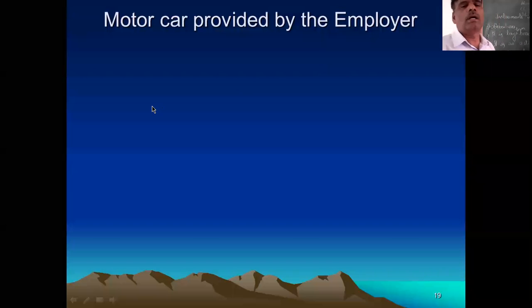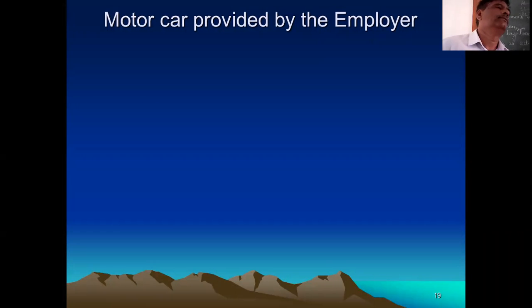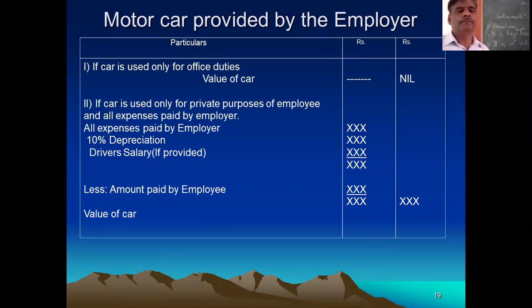Okay, now see the motor car perquisite. Car is provided by the employer to employee. Then the first case is if the car is used only for office duty, not for private purpose. Employer provided the car and that car is to be used only for office purpose. Then is there any benefit to that employee?